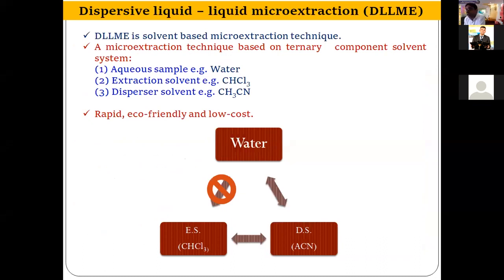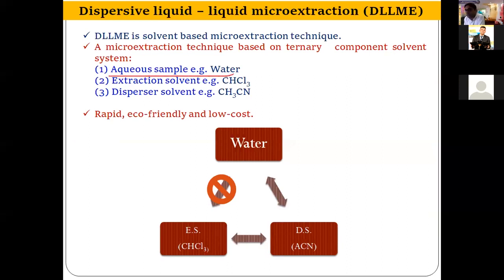Now coming to another microextraction technique, that is the dispersive liquid-liquid microextraction technique. So basically, you just recall that we have discussed liquid extraction. In liquid extraction, we have two phases. One is the aqueous phase, that is your liquid sample, and another one is your organic solvent. The organic solvent is immiscible with the liquid sample. That is the basic principle of extraction, that the organic solvent should be immiscible with the water samples.